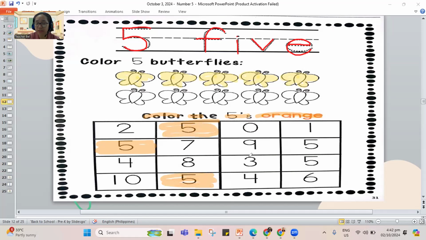Okay, another one. Can we find 5 in this column? No, there's no 5. But what about in the last column? Yes, there are two number 5s. So let's color this one and another one. Okay, so how many did we find? This is 1, this is 2, 3, 4, and 5. So there are 5 butterflies.